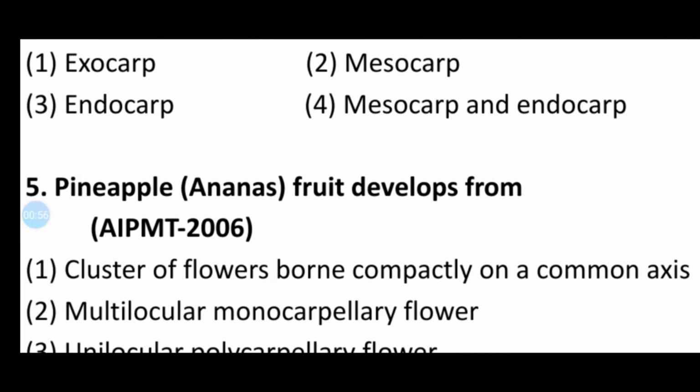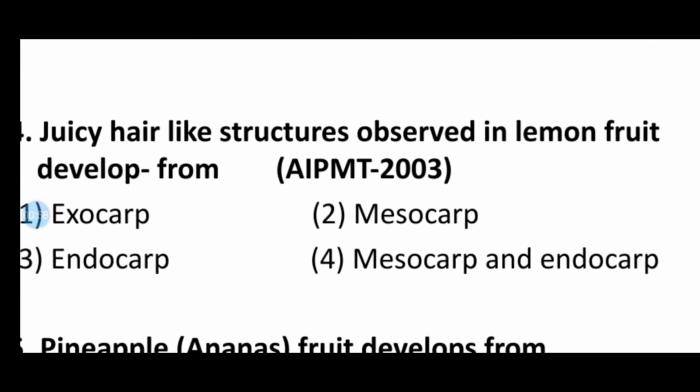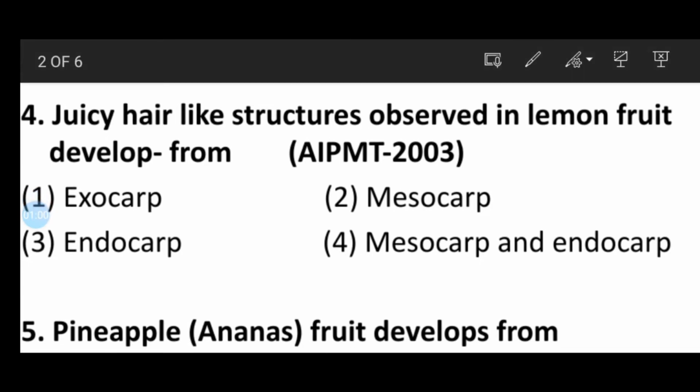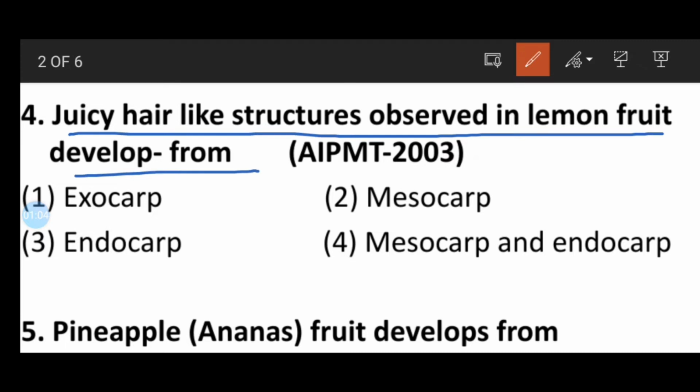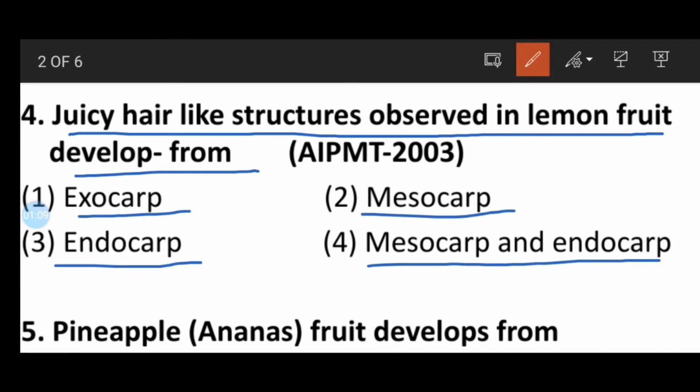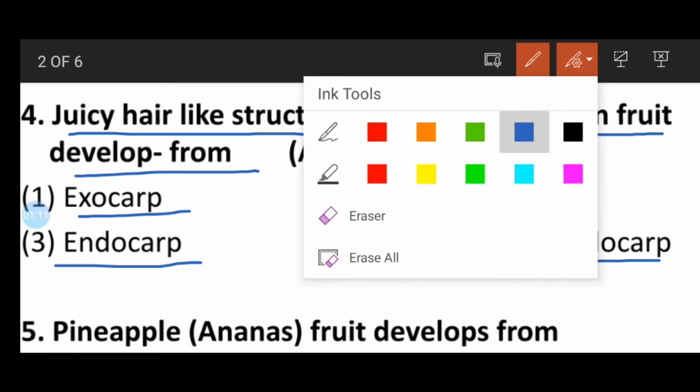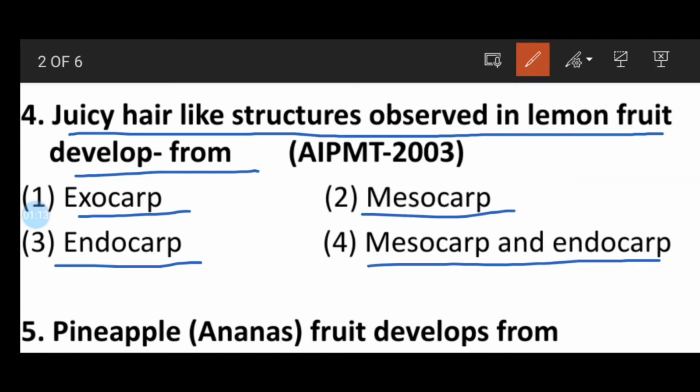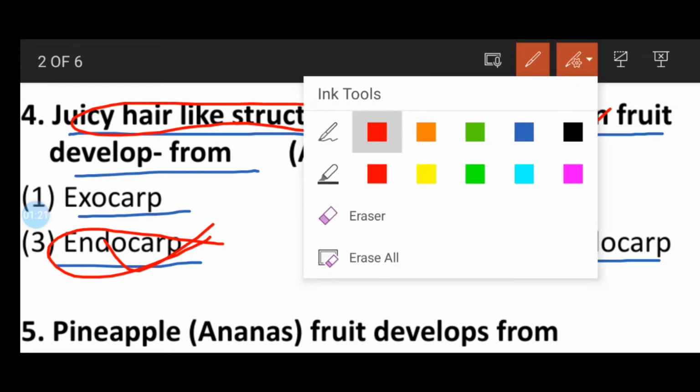Question number 4, look here. The juicy hair-like structure observed in lemon fruit develops from option 1 exocarp, second mesocarp, third endocarp, fourth mesocarp and endocarp. So in this way the correct answer is endocarp, which is the juicy hair-like structure found in the lemon fruit.